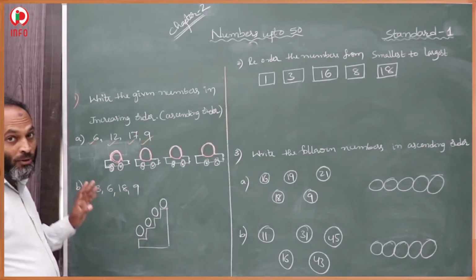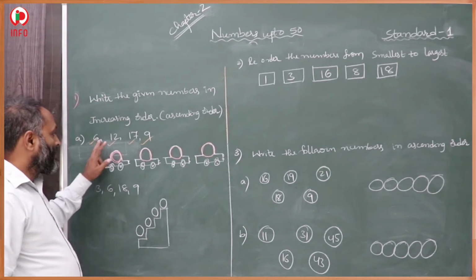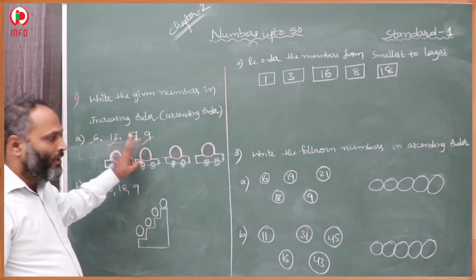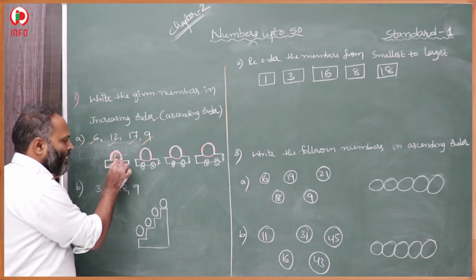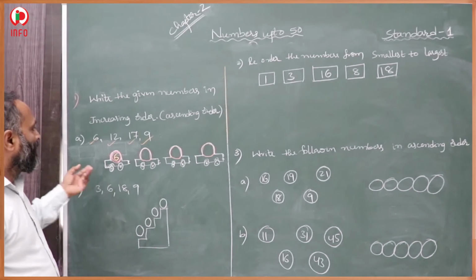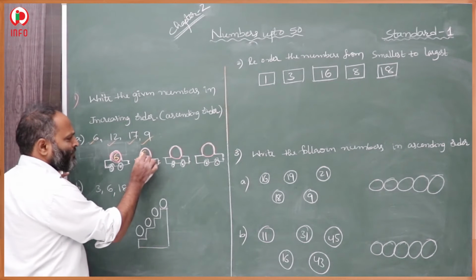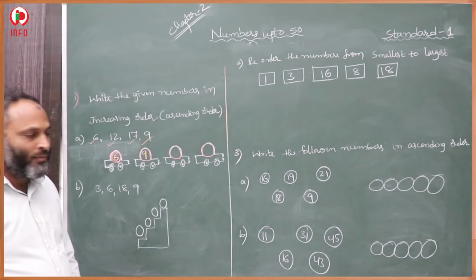Single digit numbers are smaller numbers. We have two single digit numbers, one is 6, the other one is 9. 6 is very small, so first we have to take 6 here. Then a little bit bigger is 9. After 6, 9 will come.